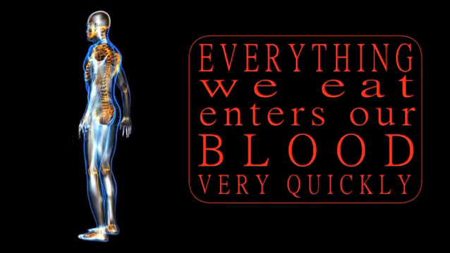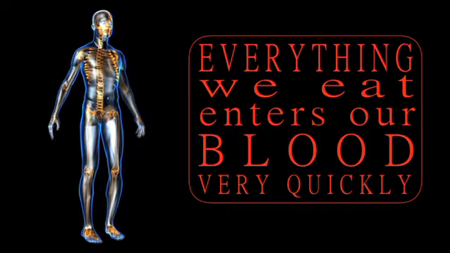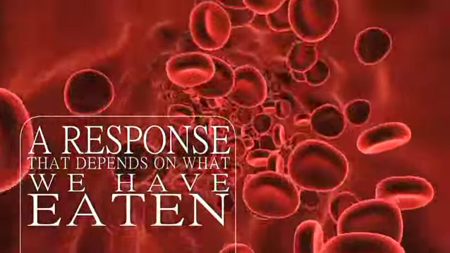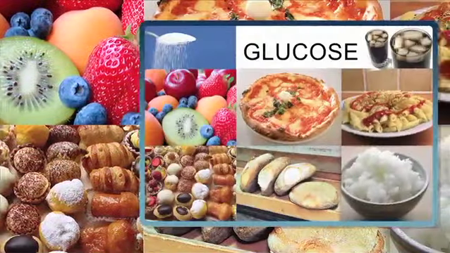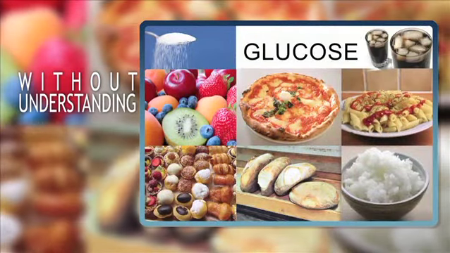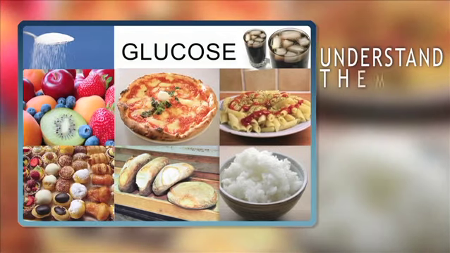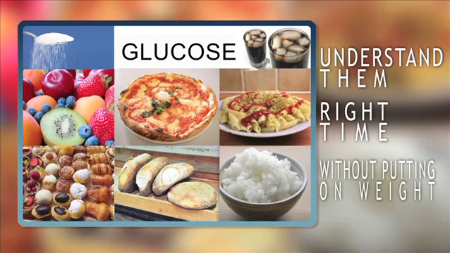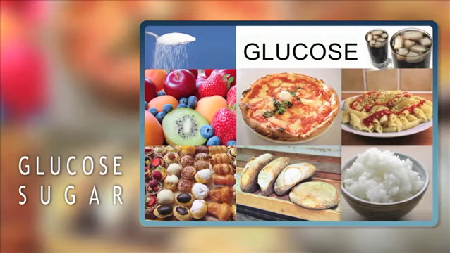Everything we eat enters our blood very quickly. This is when our organism responds. A response that depends on what we have eaten. For example, let's take the foods that the majority of us love. If you eat these foods without fully understanding them, you will probably put on weight. If you learn to understand them, you will know the right time to eat them and enjoy them without putting on weight. These foods give a great amount of glucose intake to us humans, which in practice is sugar.